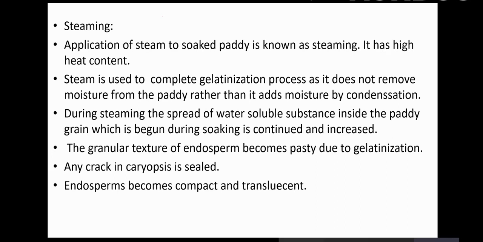Any cracks present in the caryopsis or endosperm are sealed because of the gel formation. The endosperm becomes more compact because all the cracks and interstitial spaces are sealed, and that is why it has a more translucent appearance.